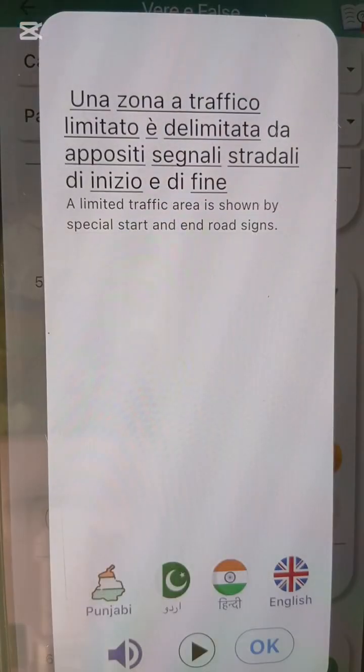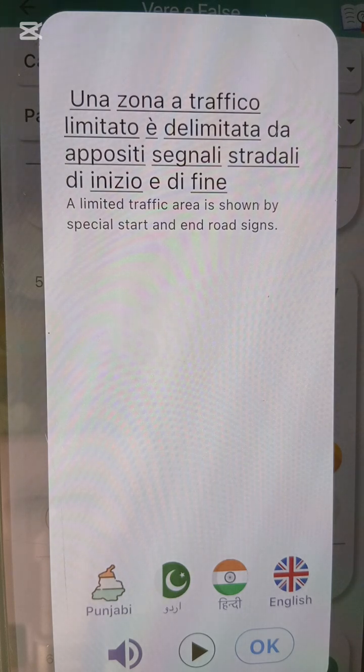Let me put it in English. It says a limited traffic area is shown by special start and end road signs. If you go to an area that is a limited traffic zone, limited for some people, you will definitely see a signboard that tells you it starts from here. Then after you keep driving, you will see another one that tells you it ends here. So that is what they are telling us.